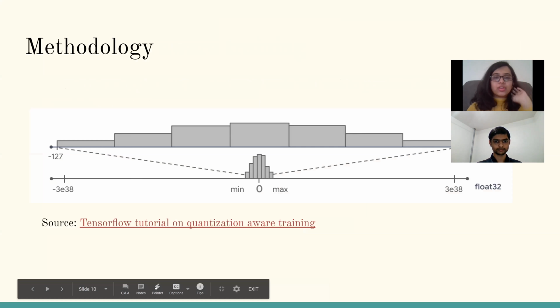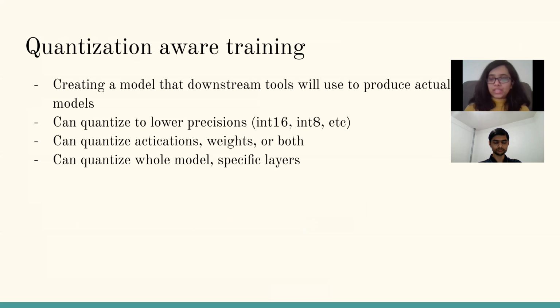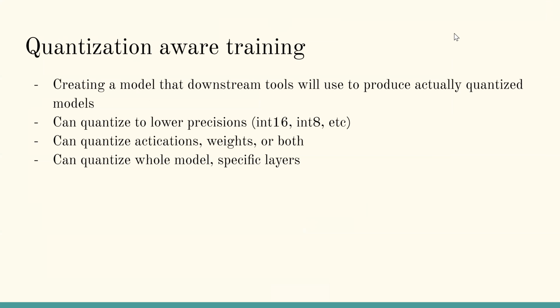Next we worked on 2 more types of optimization. First was quantization aware training and the second was pruning. Let's talk about quantization aware training first. In QAT, we basically try to create a model that can produce an actually quantized model. During training, the model tries to understand where we can introduce losses caused by quantization without compromising a lot on accuracy.